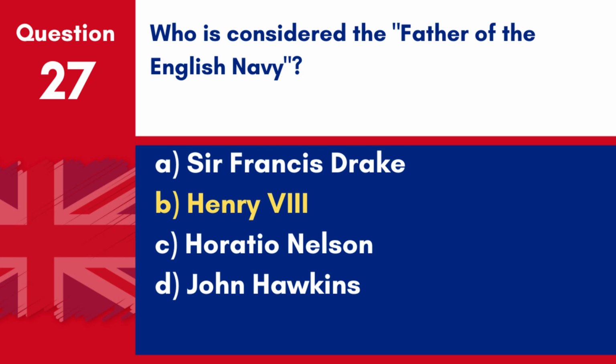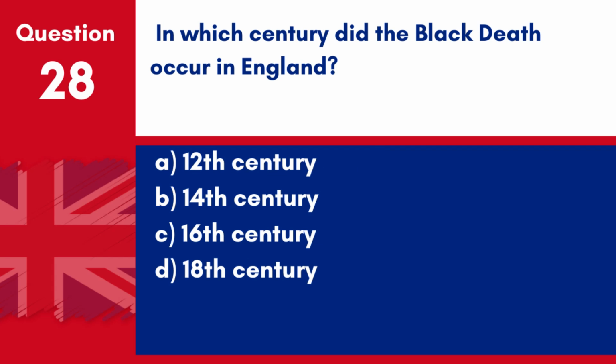Answer: B. Henry VIII. Henry VIII is often referred to as the father of the English Navy for his role in developing and expanding the naval fleet. Question 28. In which century did the Black Death occur in England? A. 12th century. B. 14th century. C. 16th century. D. 18th century. Answer: B. 14th century. The Black Death occurred in England in the 14th century, specifically between 1348 and 1350.